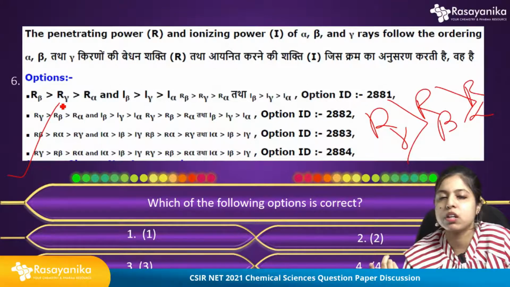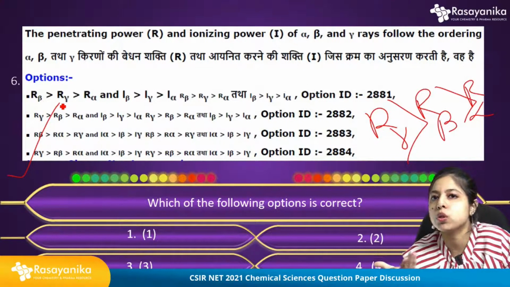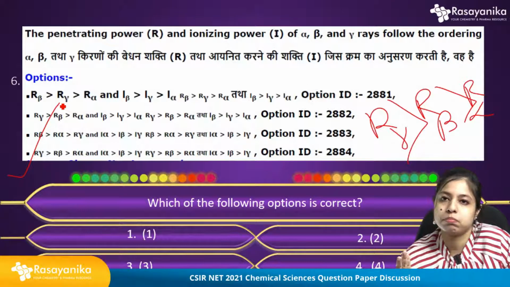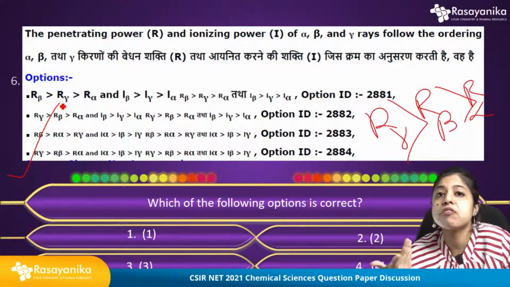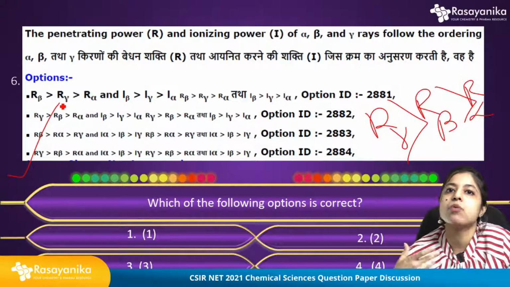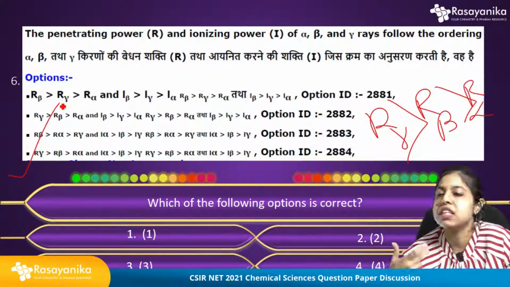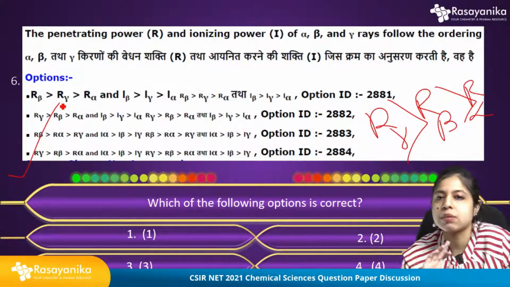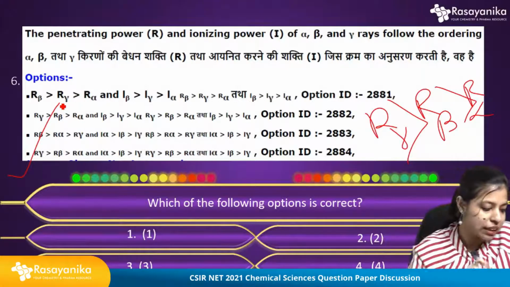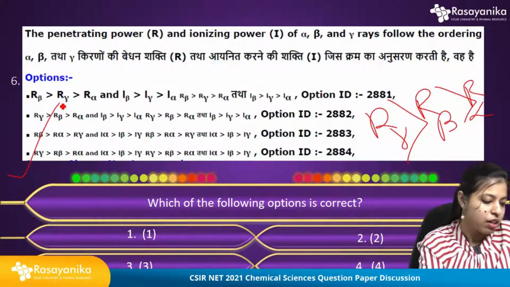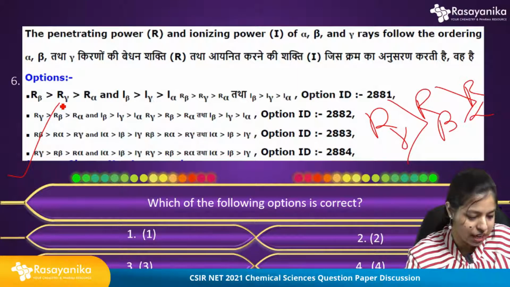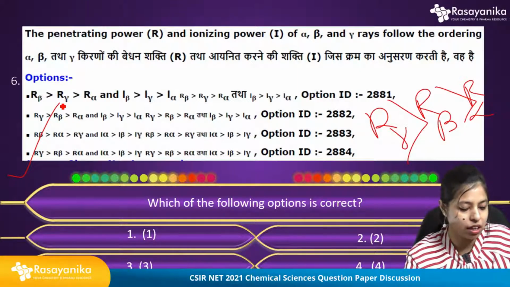The lighter element will show the most penetrating power, and the heavier element, which has the largest charge, will easily get ionized. I think you got this. If you got my point, say yes in the comment box so that I can move to the next question.